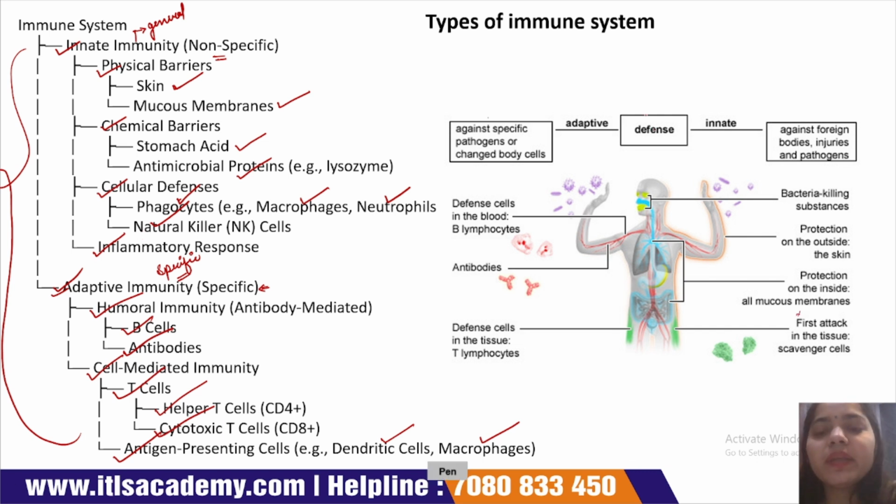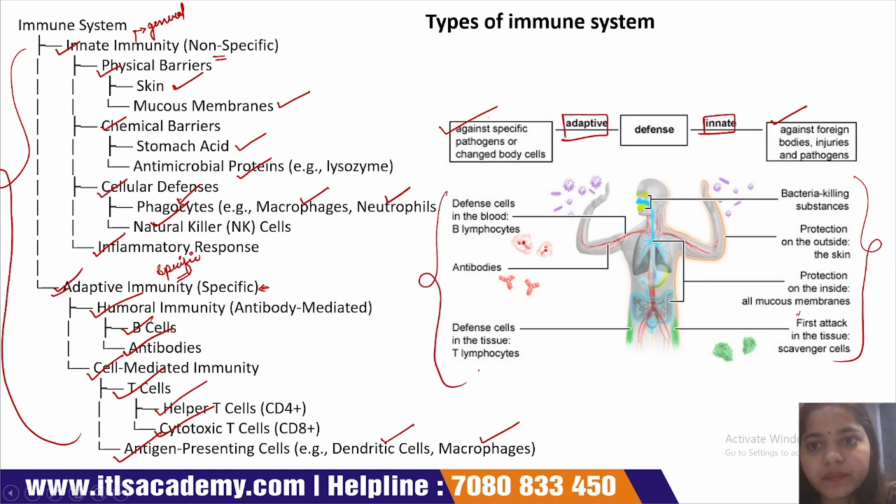Our immune defense mechanism is divided into two parts. First is innate, second is adaptive. The function of the innate immune system is to act against foreign bodies, injuries and pathogens. The adaptive immune system acts against specific pathogens and changed body cells. These are the functions of the innate and adaptive immune systems. In the innate immune system we consider the skin, mucous membrane and scavenger cells. In the adaptive immune system we consider B cells, antibodies, T cells, etc.